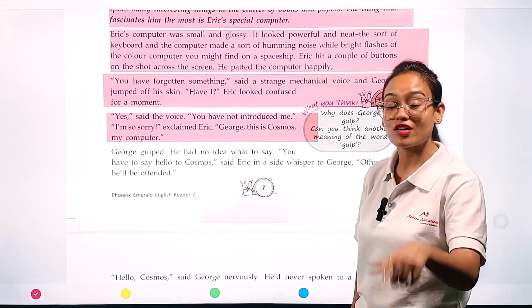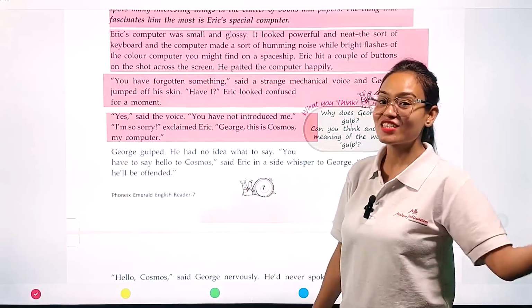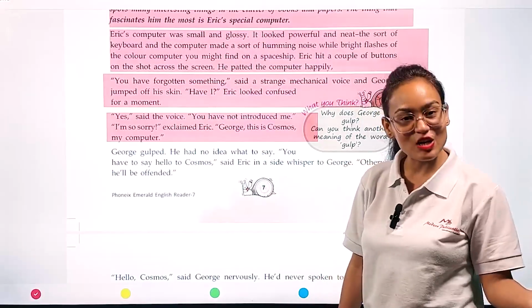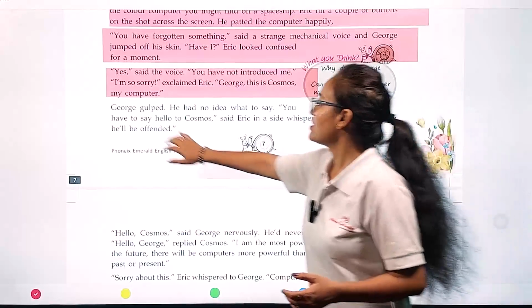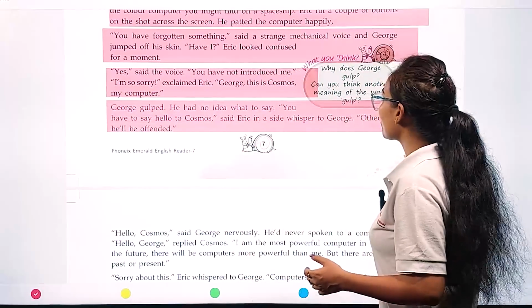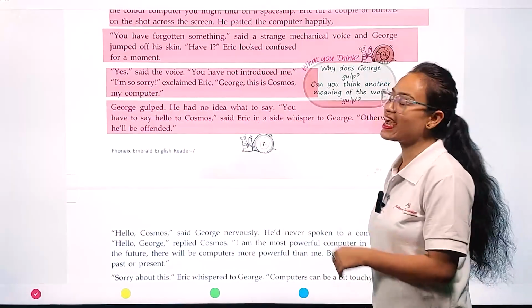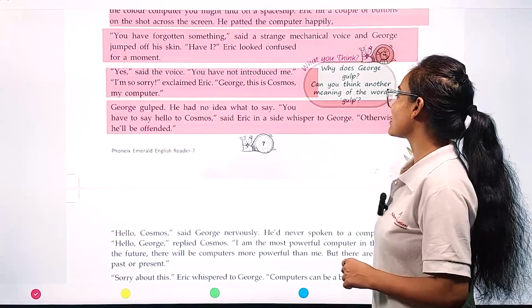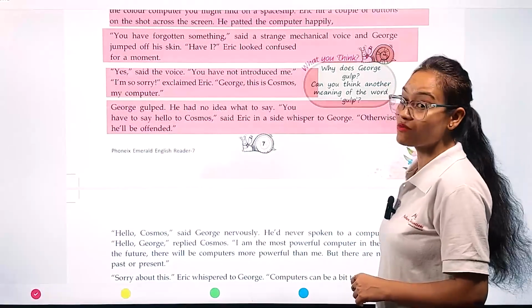George gulped. He had no idea what to say. "You have to say hello to Cosmos," said Eric in a whisper to George. "Otherwise, he will be offended."